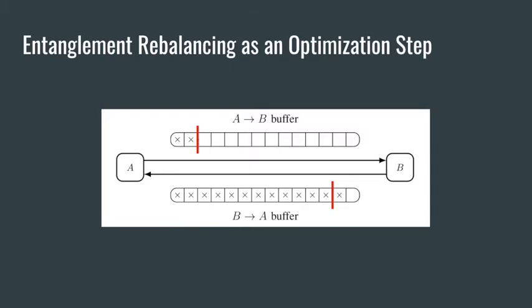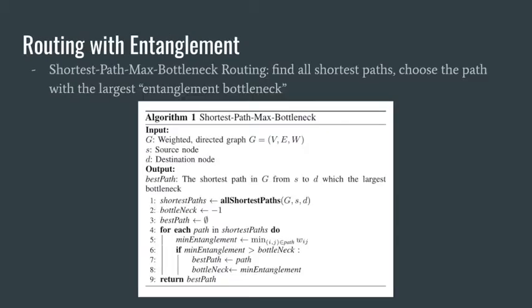Once entanglement falls below the threshold on one end and exceeds the threshold on the other, a protocol can be executed to rebalance the entanglement so that the higher traffic direction can use the lower direction's entanglement. Once entanglement generation is running in the network, the quantity of entanglement on each link will vary with time, and therefore we can consider routing approaches that make use of entanglement in the network.